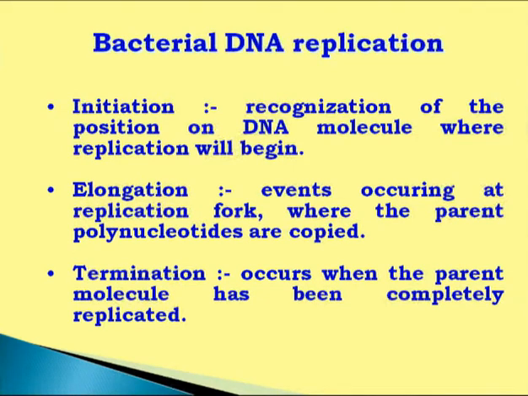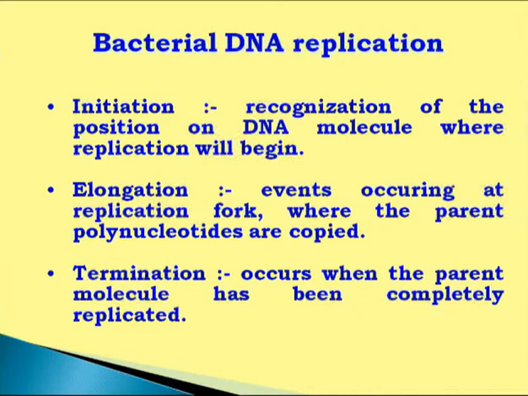Bacterial or eukaryotic DNA replication is basically divided into 3 parts: initiation, elongation and termination. In initiation, basically it is a creation of replication fork as well as assembly of all those enzymes which are required for completing the process of replication, and there are around 18 proteins and enzymes involved in initiation.